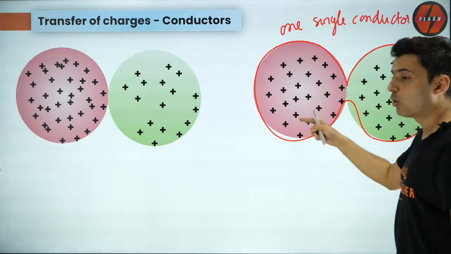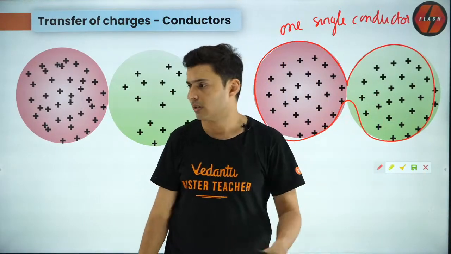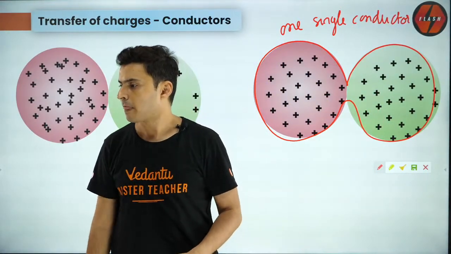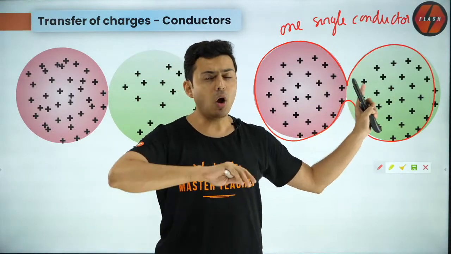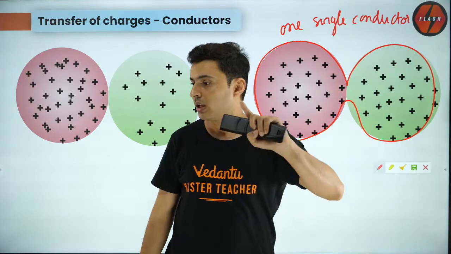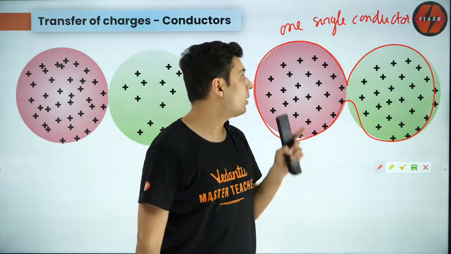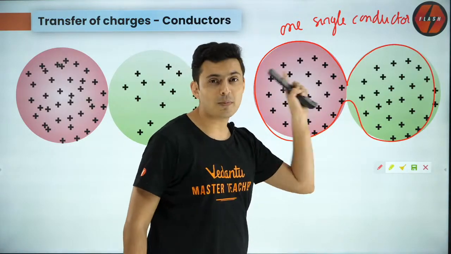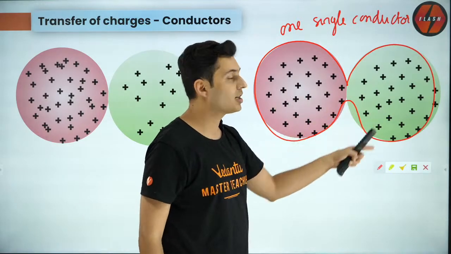Will the charges on both of them be equal? What do you guys say? Will the charges be equal in all situations? No, it will not be equal. Why? Because the spheres might not be of the same radius. Only if they are of the same radius will the spheres have the same charges.